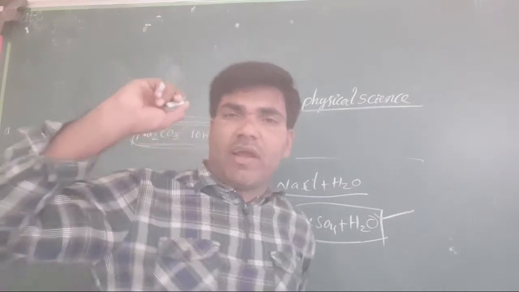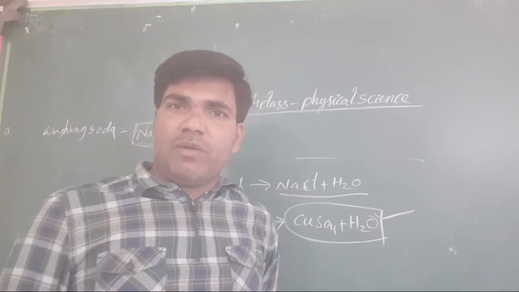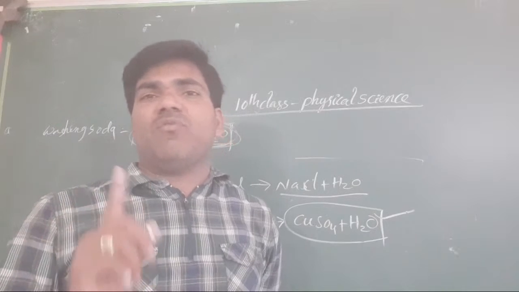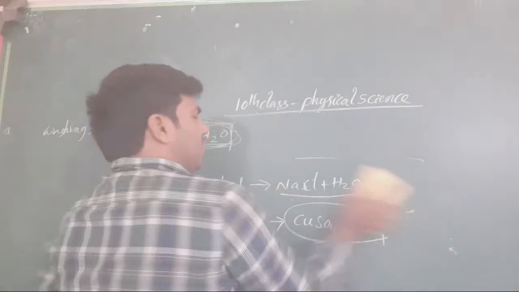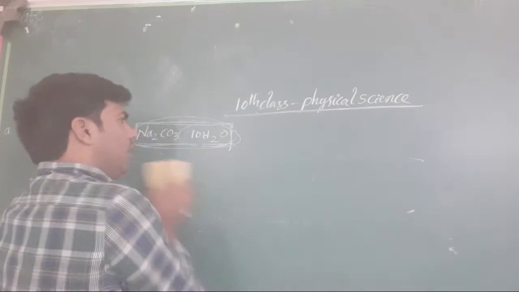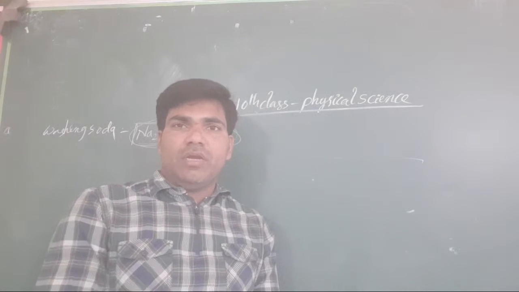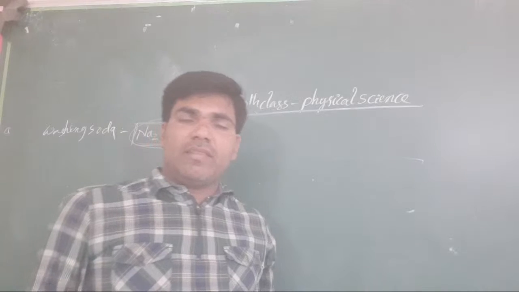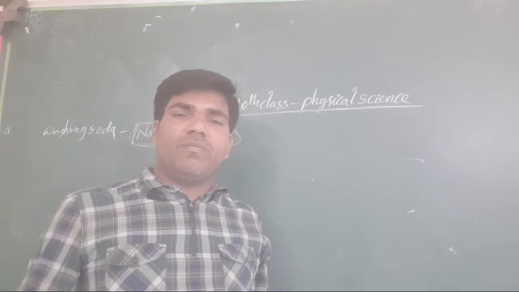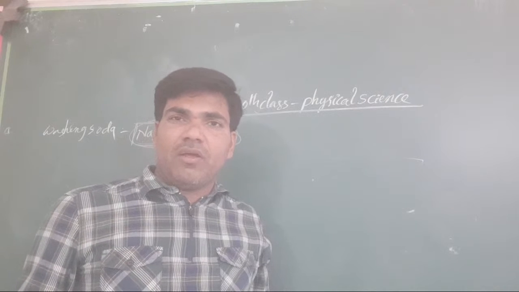When we add acid with bases, what will we get? Salt plus water will be obtained. Here also, in our copper sulfate, or if you take our sodium carbonate, they contain some amount of water. Okay, now when water is available in this form, at that time when we crystallize it, we will get our salt in the form of a crystal. Okay, clear or not, all of you?